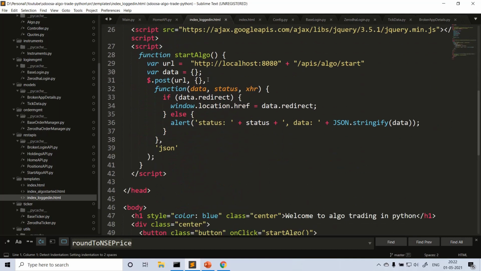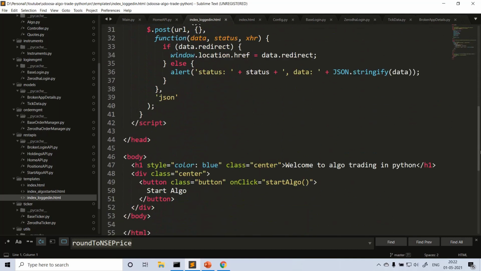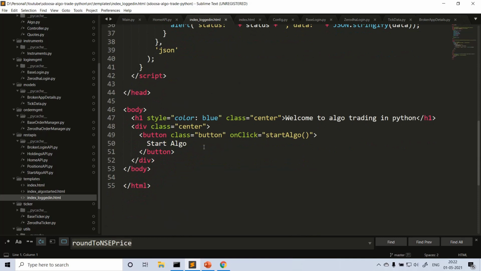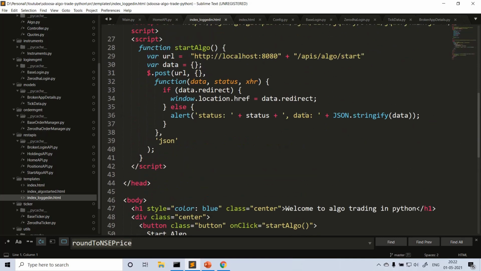Here I am just displaying a start algo button. When the user clicks on the start algo button, we are calling this API, the API's algo start, correct? So what will happen when the API's algo start is called? If you go to main,